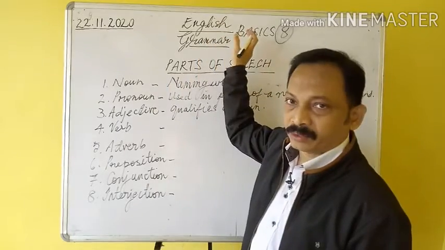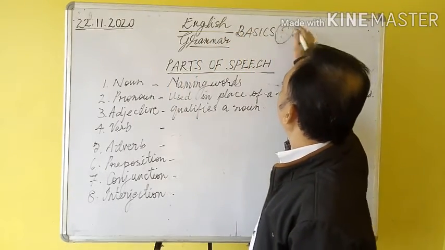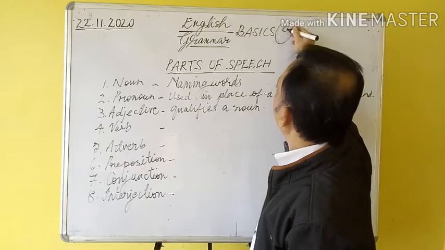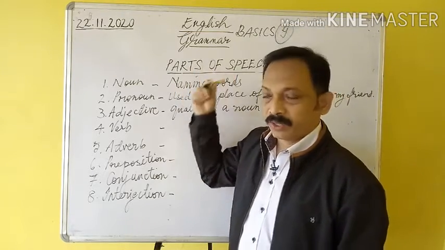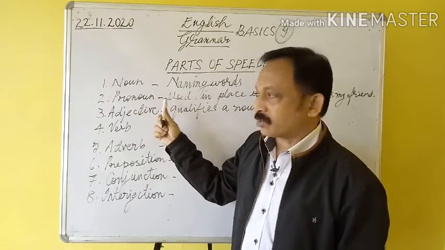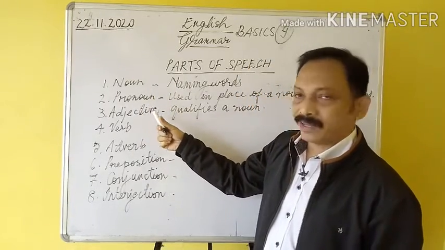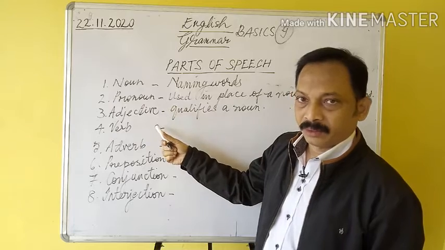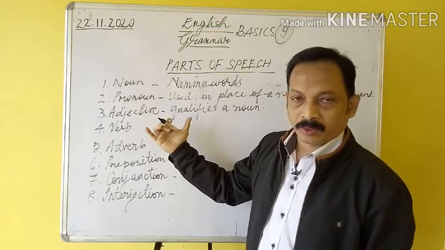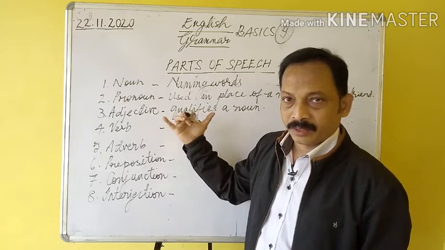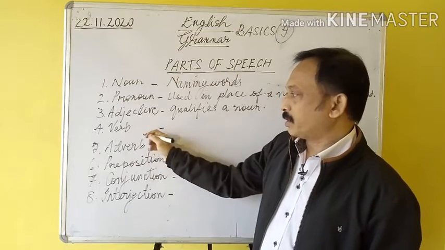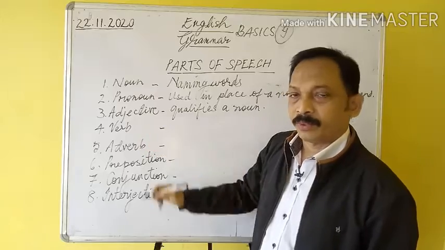English Grammar Basics, Part 9. Parts of speech. We have already discussed noun, pronoun and adjective in the previous classes. Nouns are naming words, pronouns are replacing words, adjectives are qualifying words which qualify nouns. Alright, and now come to verb.